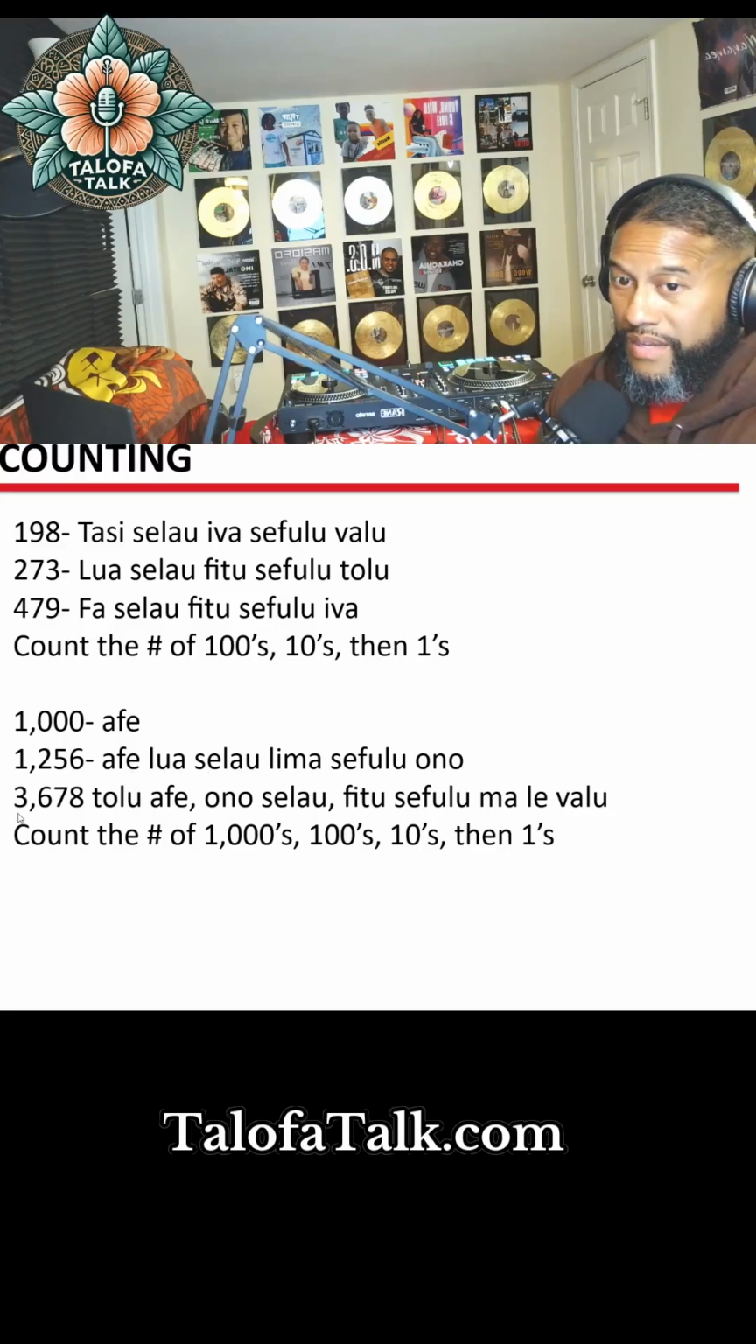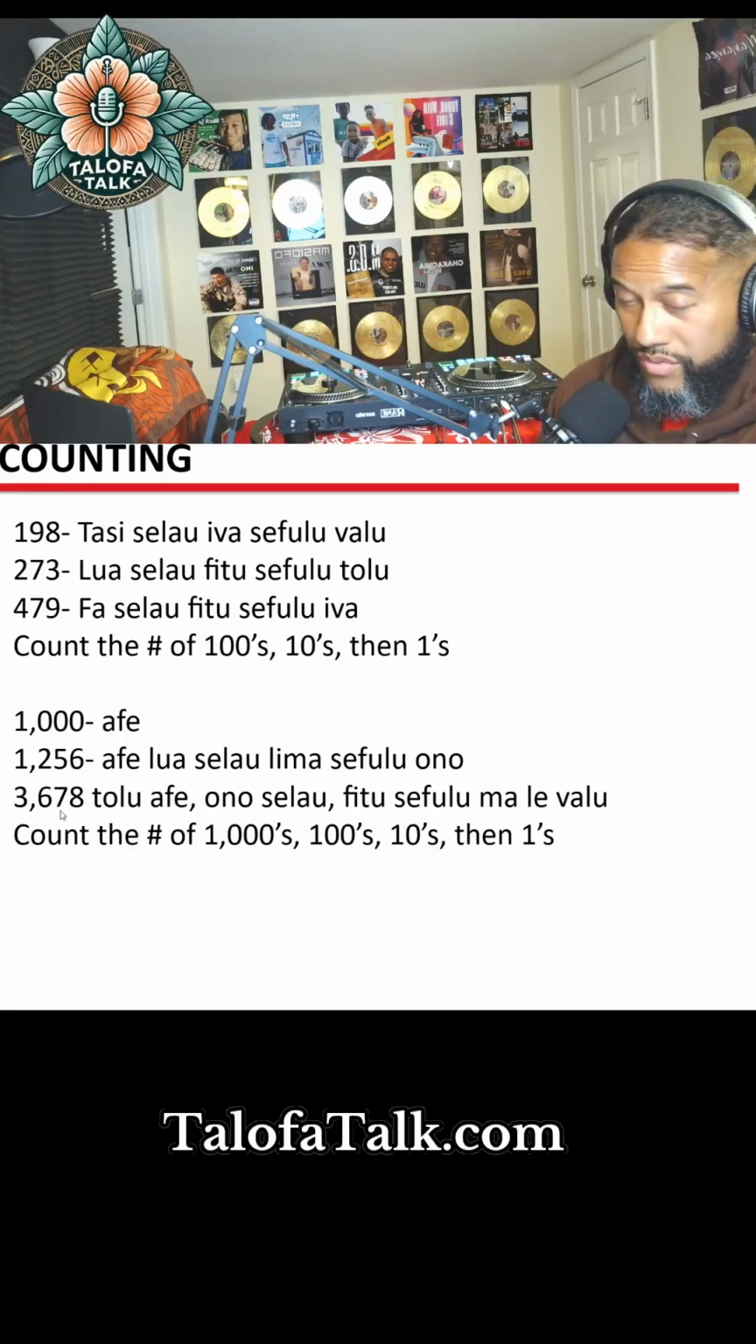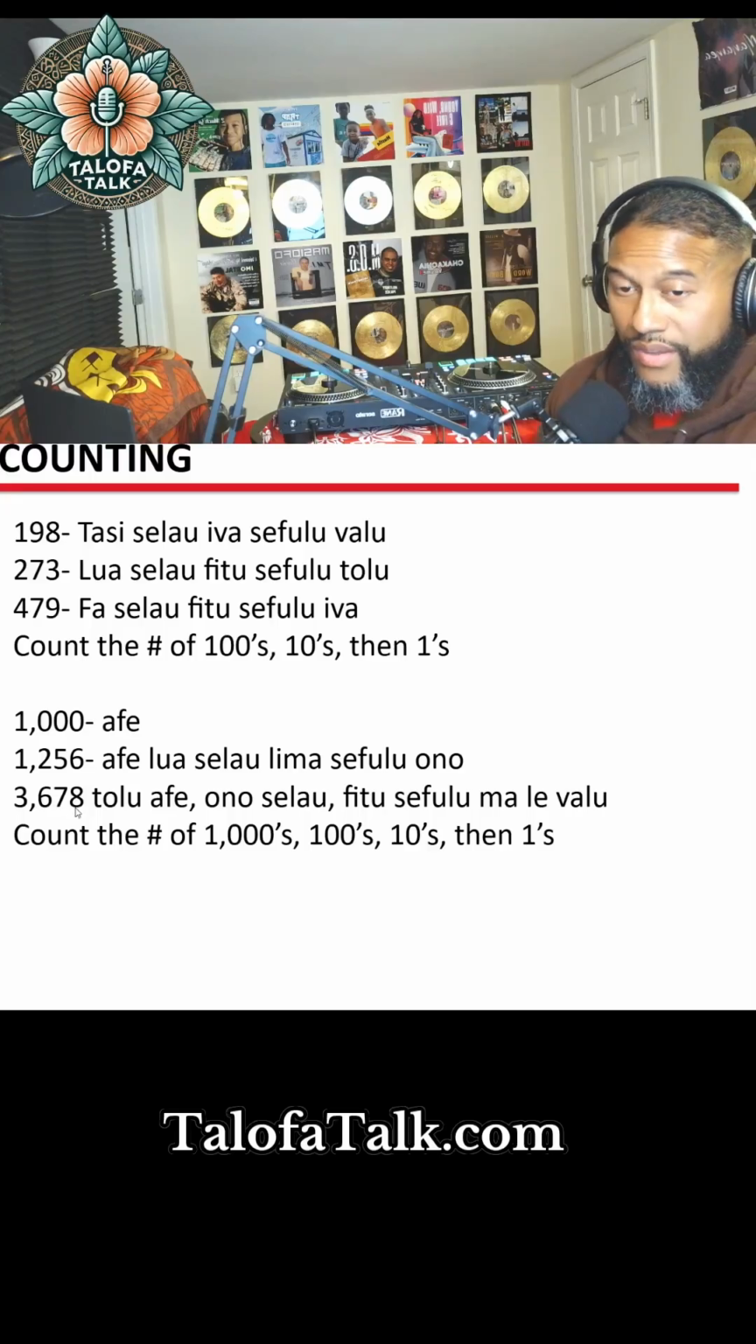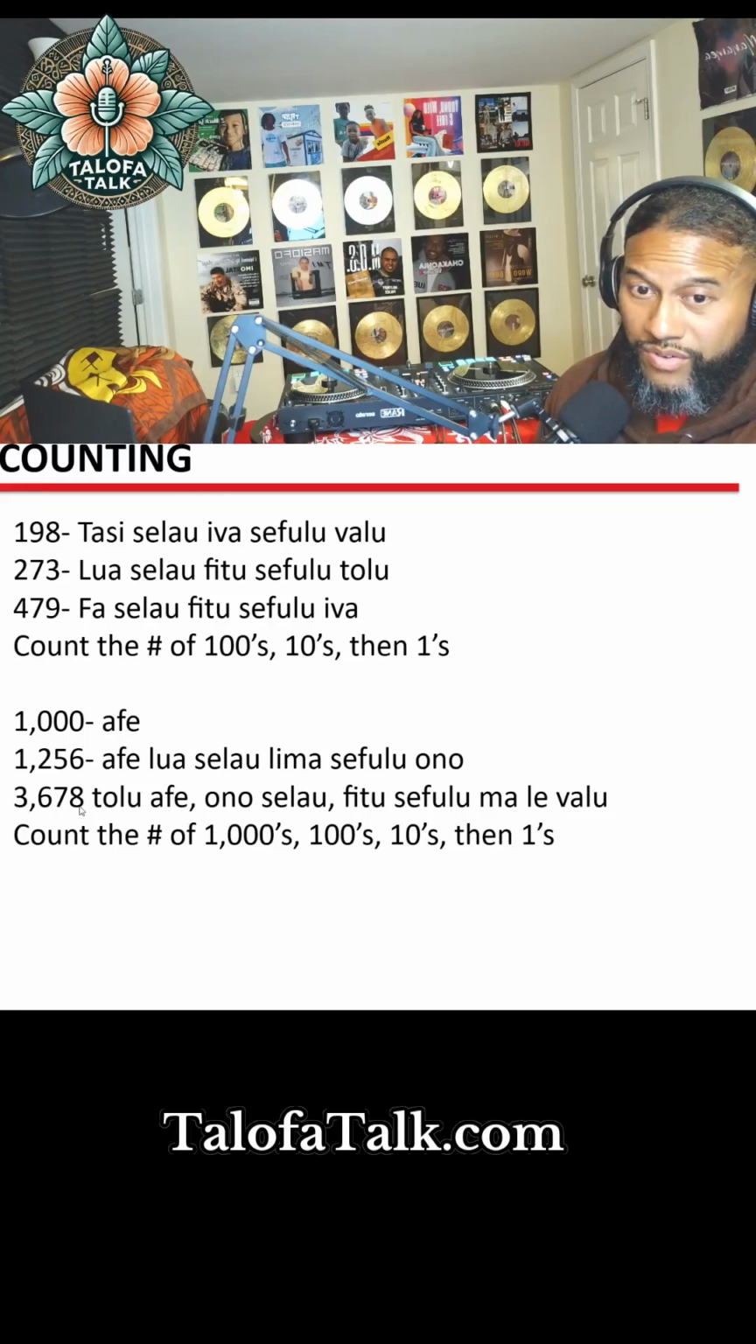Okay, same thing here, we just have different numbers. We have 3,000s, so tolu afe, and then we have 600s, ono selau, fitu sefulu, that just means 7 tens, and then we have 8, malevalu. So tolu afe, ono selau, fitu sefulu malevalu. All right. Count the thousands, the hundreds, the tens. Same pattern all the way through.